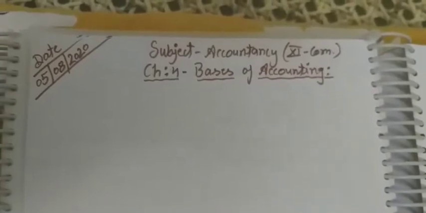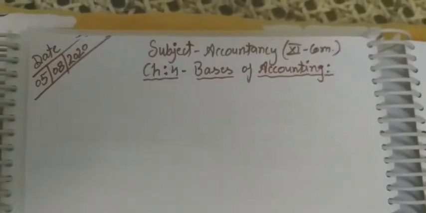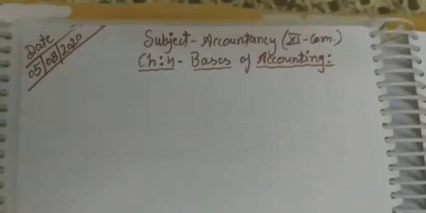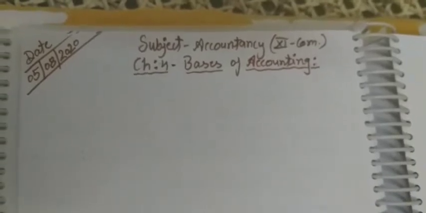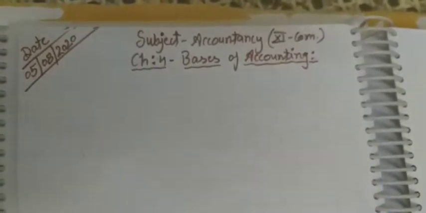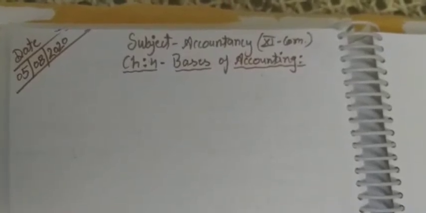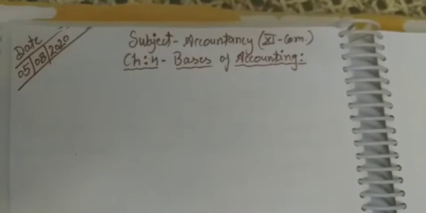So those are the two bases on which our accounts are prepared. Accounts of a business are prepared by the accountant. If a business needs to calculate the profit or loss, then for the determination of profit or loss, the business follows two bases: the accrual basis and the cash basis of accounting.